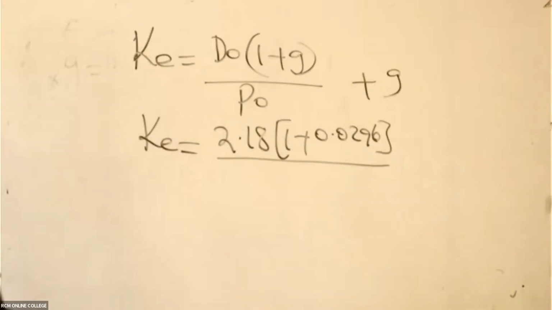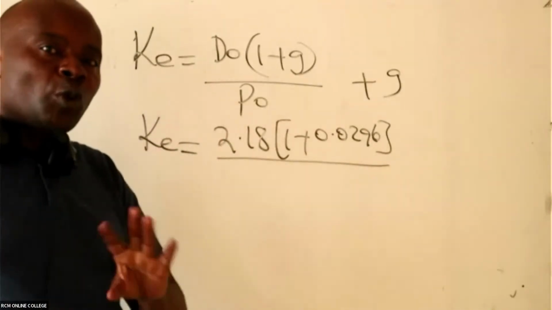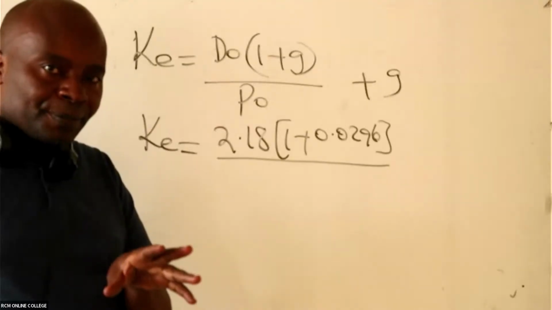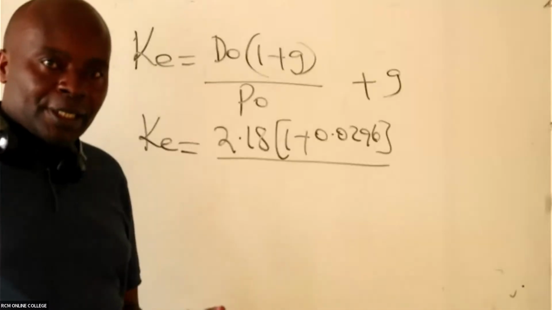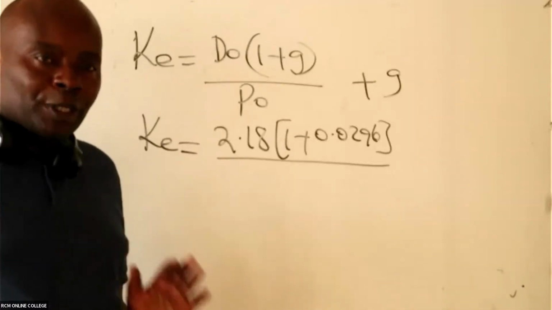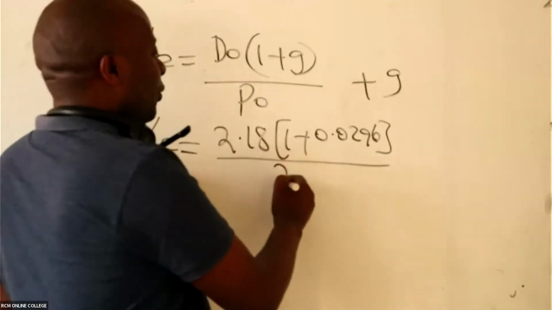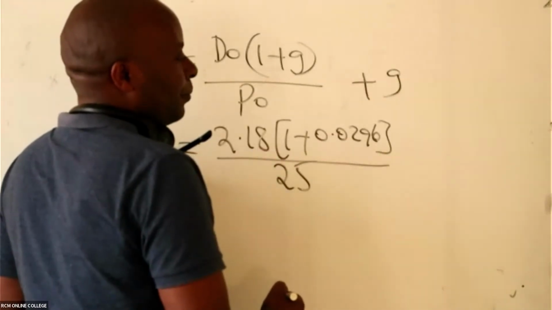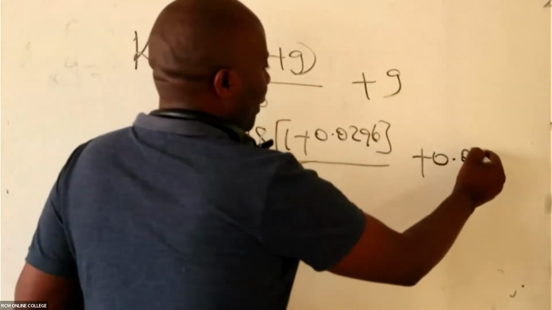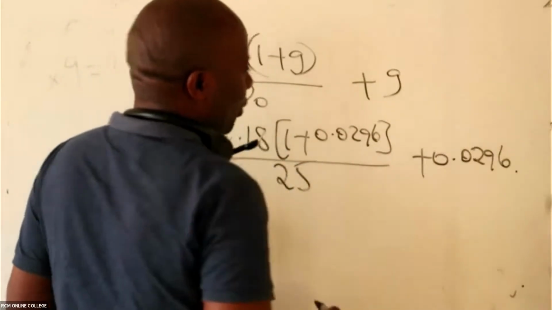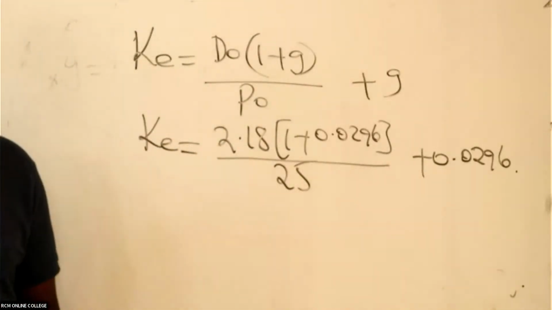So remember, this PO is an ordinary share price, and it must always be ex-dividend. If you're told it's cum-div, I'll be showing you how to make adjustments. This one, fortunately, is ex-dividend, which is 25. After I get this portion, I will come and add the growth rate.